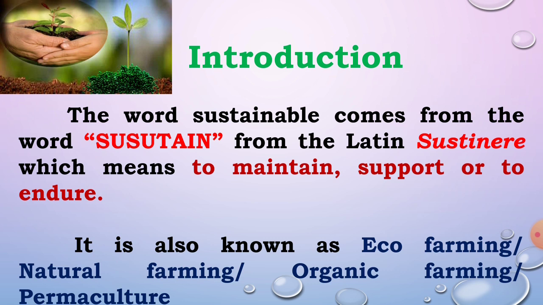The sustainable agriculture is also known as eco farming, natural farming, organic farming and permaculture. Okay, in Japan it is called permaculture, organic farming, eco farming and natural farming. The different names of sustainable agriculture are eco farming, natural farming, organic farming and permaculture. Okay, this is the introduction of sustainable agriculture.